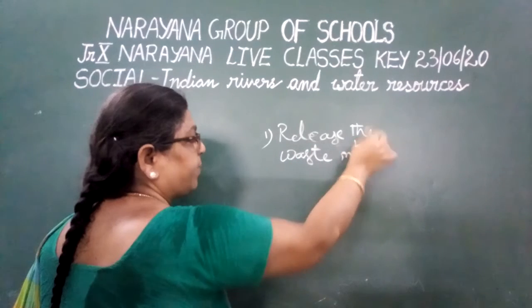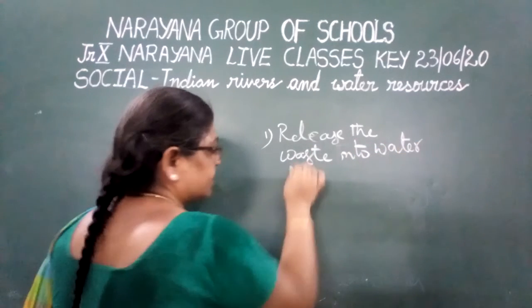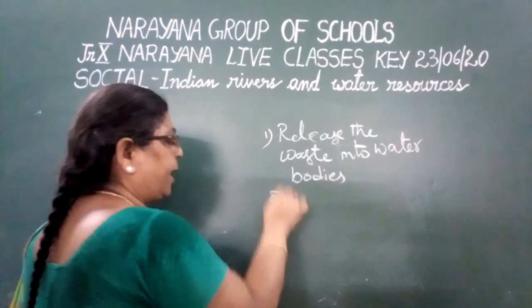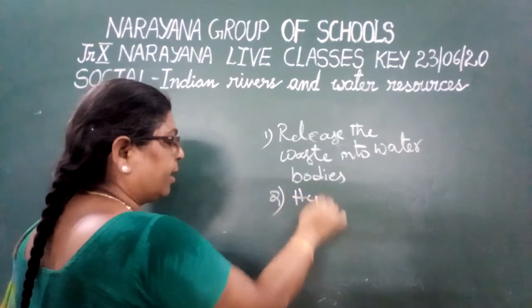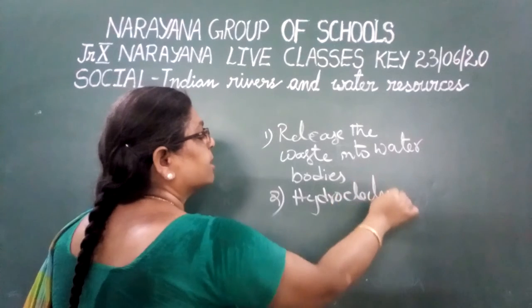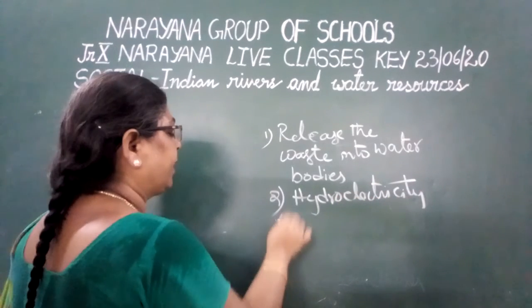So what is happening? The quality of the water is disturbed. The second one is that it needs more water for the production of hydroelectricity also, because industries demand more amount of electricity, hydroelectricity.